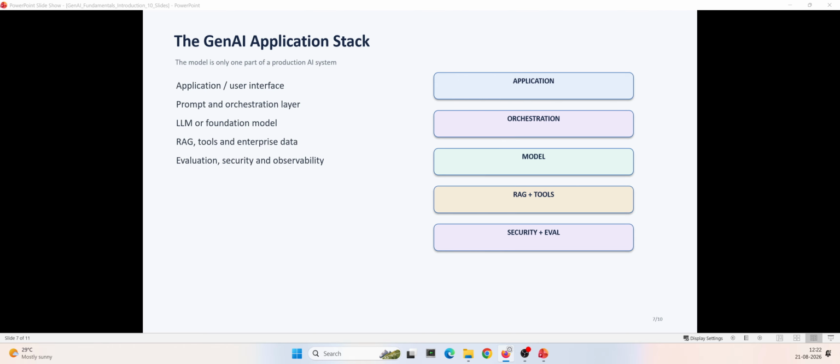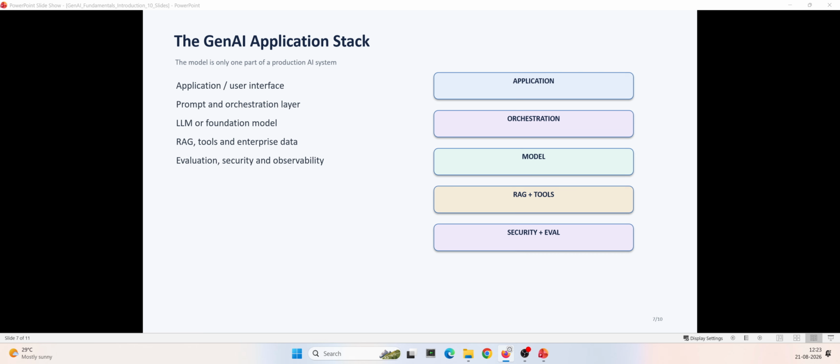This could be a web application, mobile application, chatbot, or anything that we generally use. Then we have the orchestration layer. This layer decides what should happen with that request. Then we have the model layer where we interact with one or more foundation models.